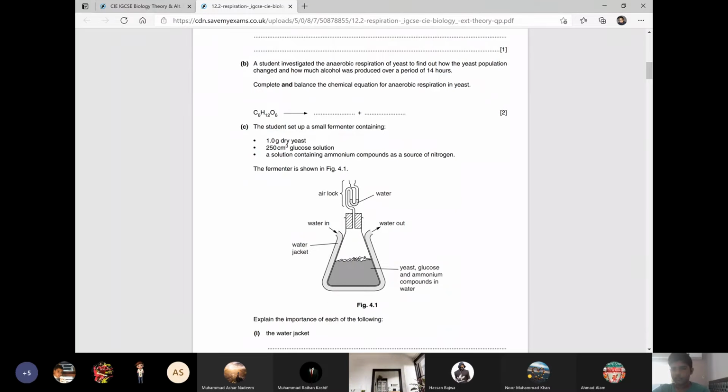The next question is: a student investigated the anaerobic respiration of yeast to find out how the yeast population changed and how much alcohol was produced over a period of 14 hours. Complete and balance the chemical equation for anaerobic respiration in yeast.